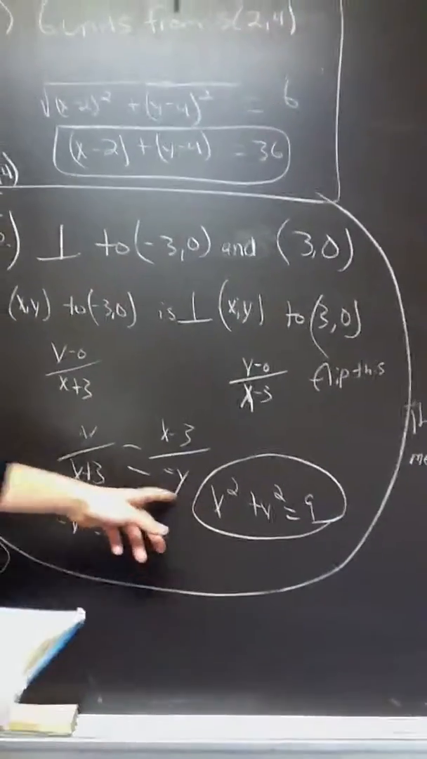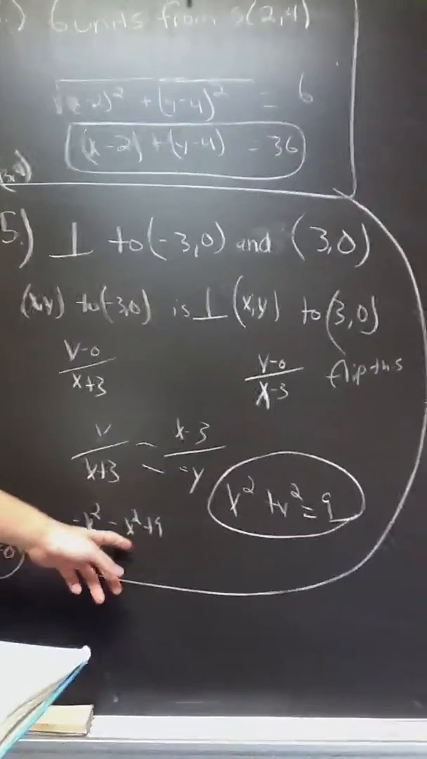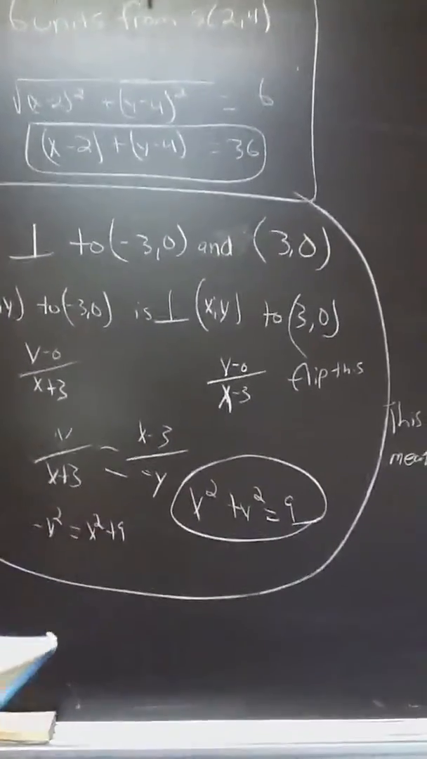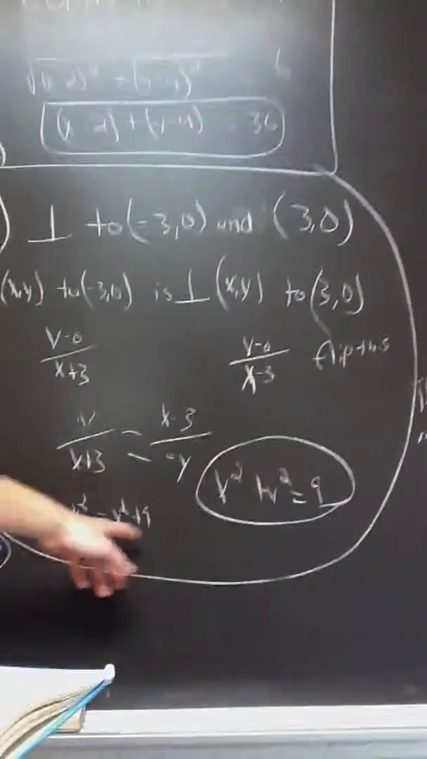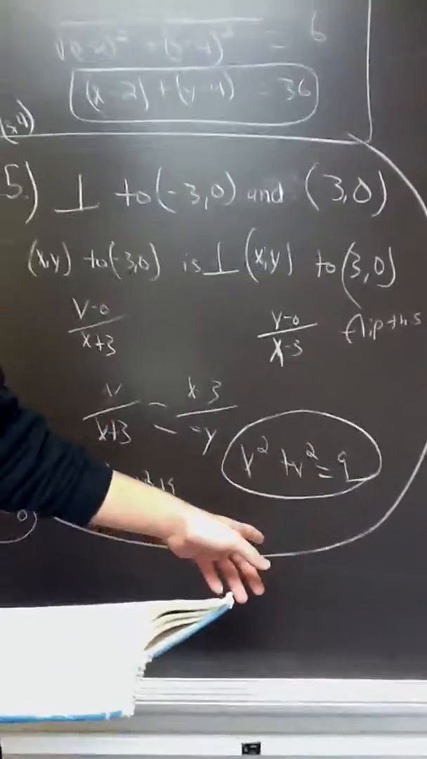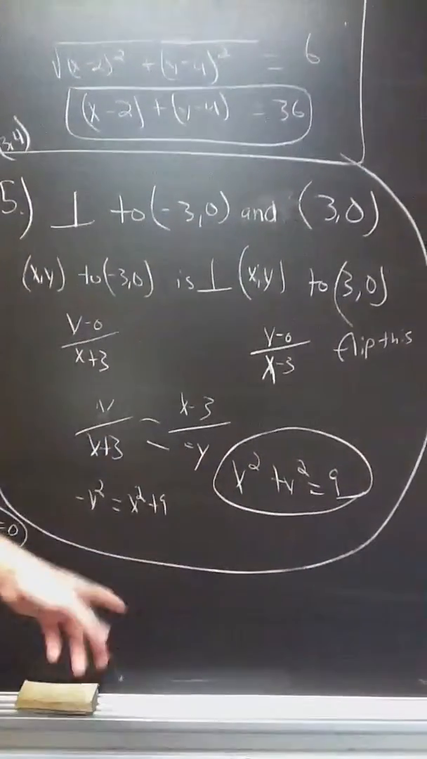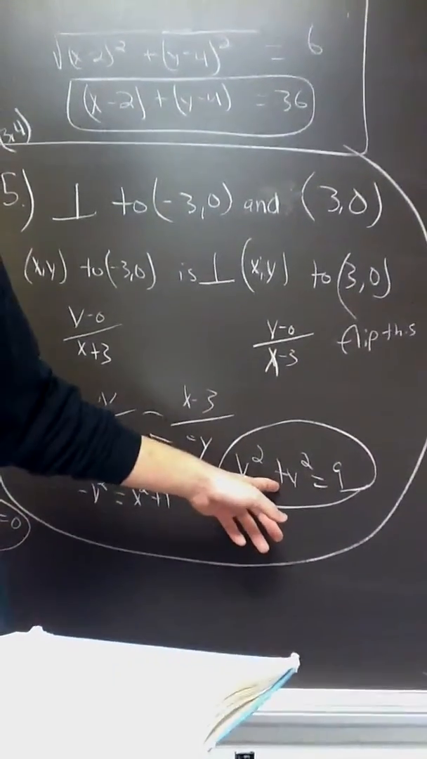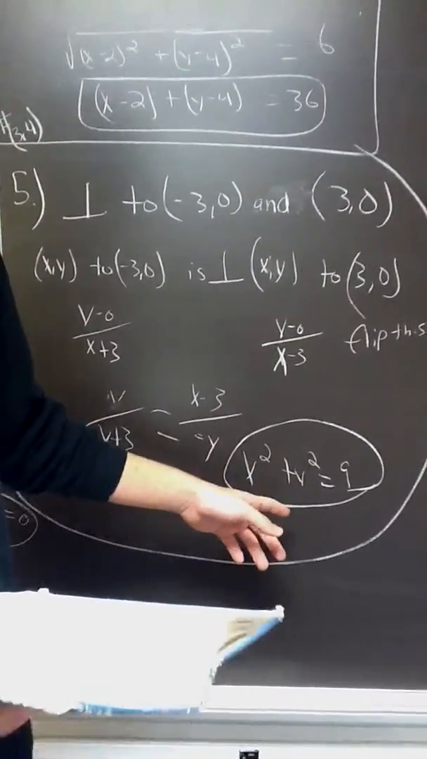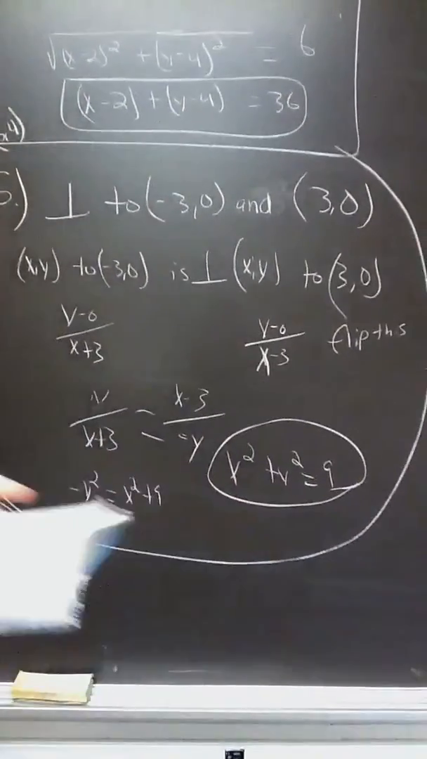And then if you cross multiply these, you get negative y squared equals x squared minus 9. And then you're going to add the y squared over here, so x squared plus y squared equals 9. And if it's like a perfect square, like a 3 would be 9, 4 would be 16, then that means that the equation is going to be a circle. So that's how you know that that problem is done. Moving on to number 7.